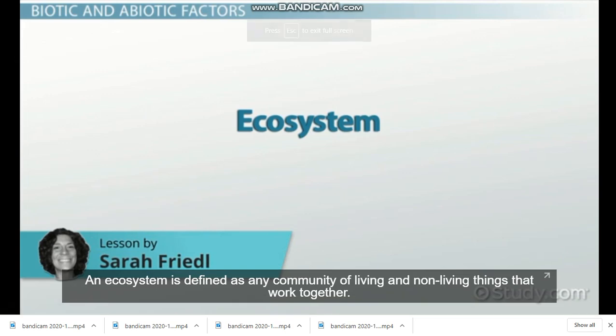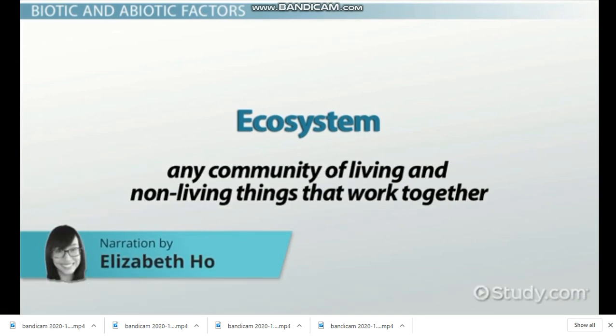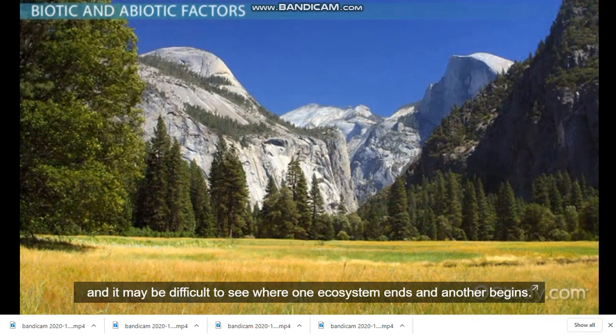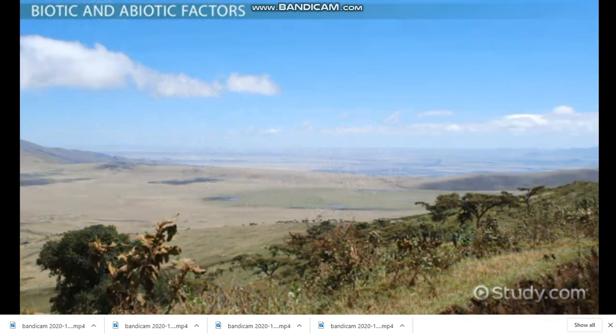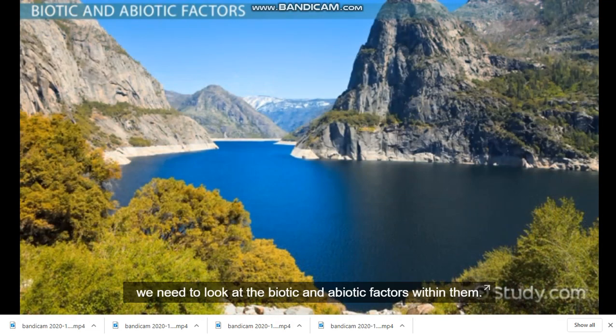An ecosystem is defined as any community of living and non-living things that work together. Ecosystems do not have clear boundaries, and it may be difficult to see where one ecosystem ends and another begins. In order to understand what makes each ecosystem unique, we need to look at the biotic and abiotic factors within